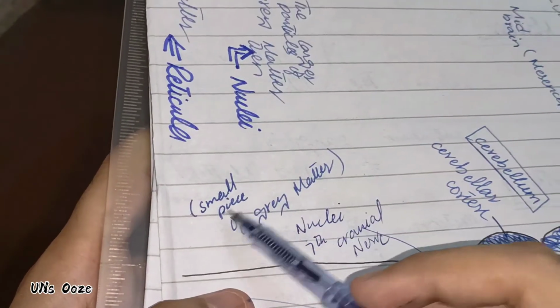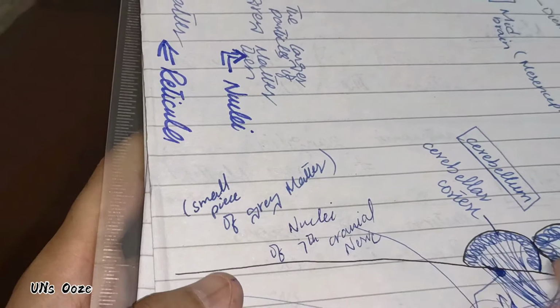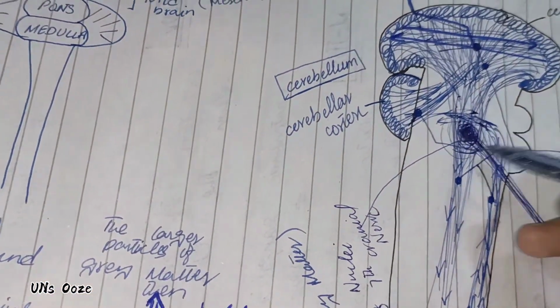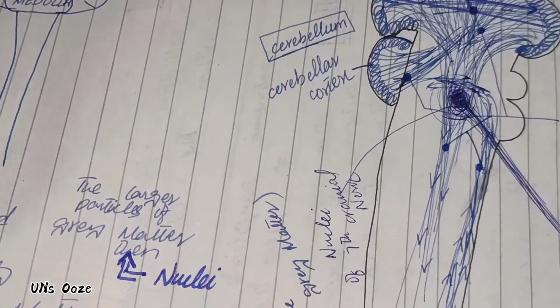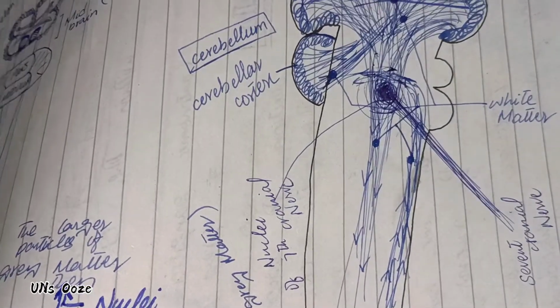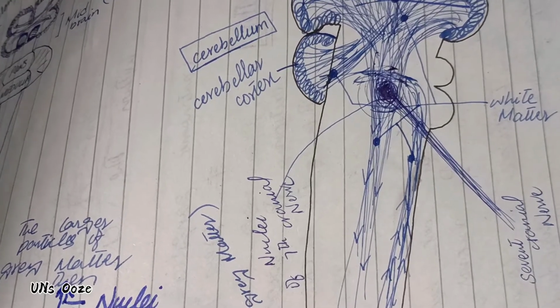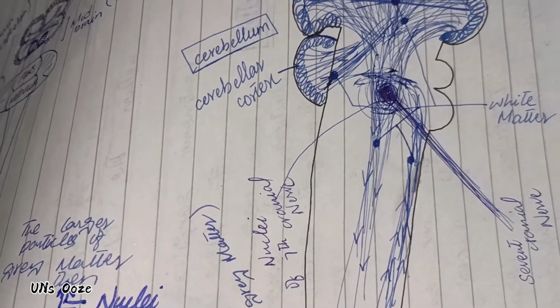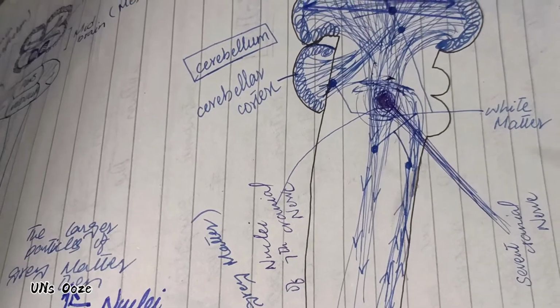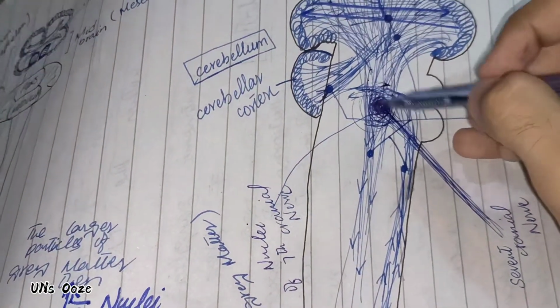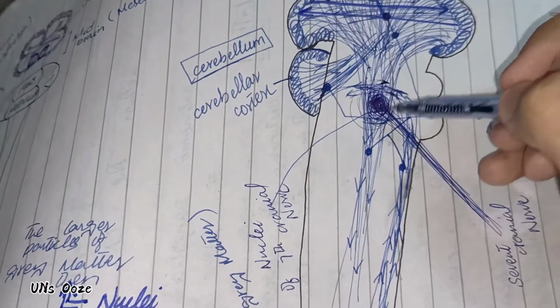I have also written it here: a small piece of gray matter which is surrounded by axons in the central nervous system is known as nuclei, and if the axons emerging from it have a special name, then that nucleus will be related to that name. That is, if this is called the seventh cranial nerve, then this nucleus will be known as the nucleus of the seventh cranial nerve.